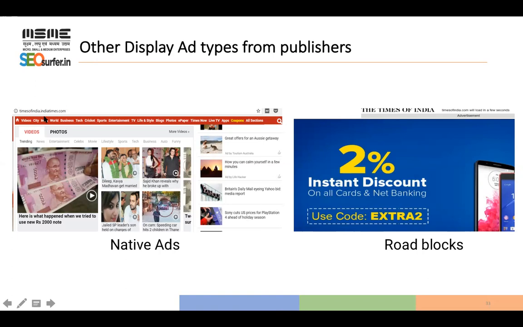2% instant discount. It's a banner ad. Where? The right side. 2% instant discount. No, all that credit and debit cards, that is okay. I'm not talking about this. In the left side picture, can you spot advertisement?